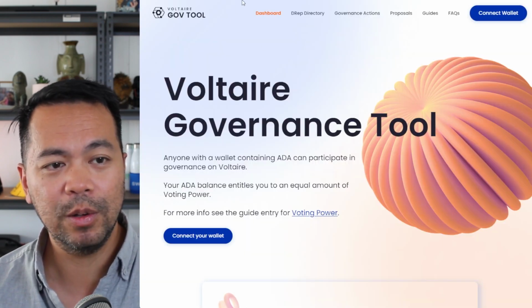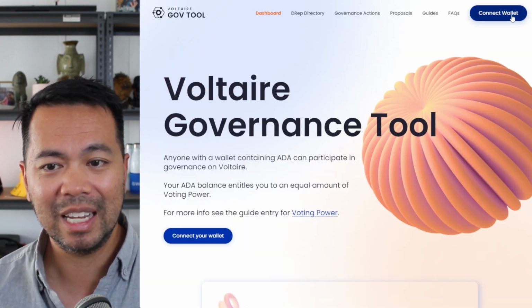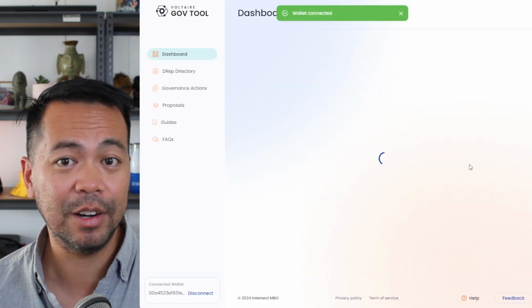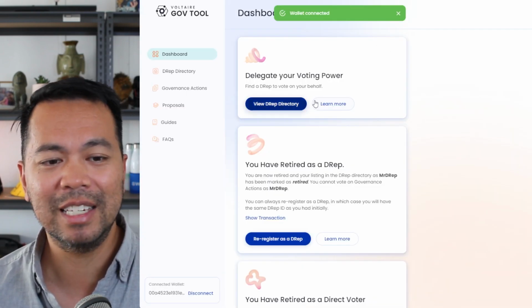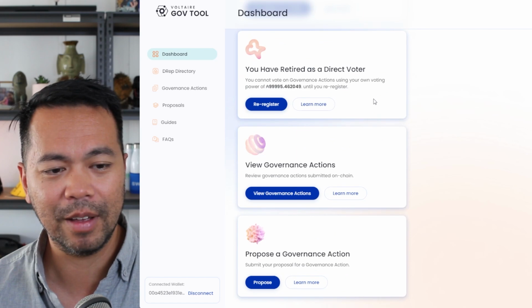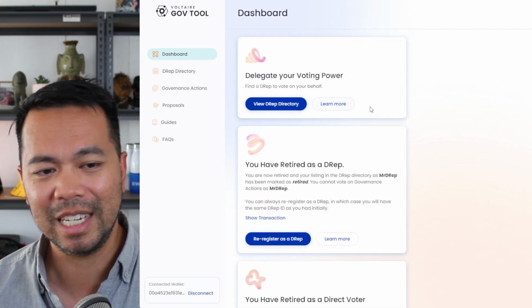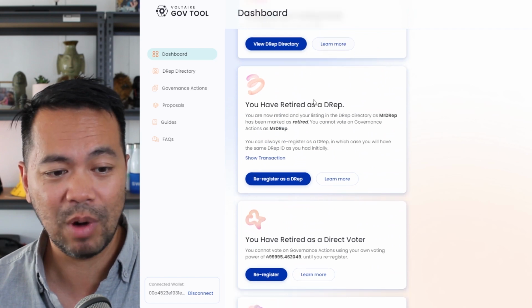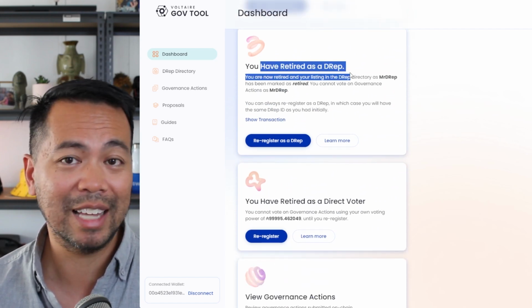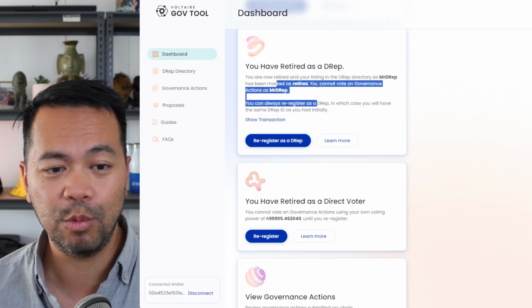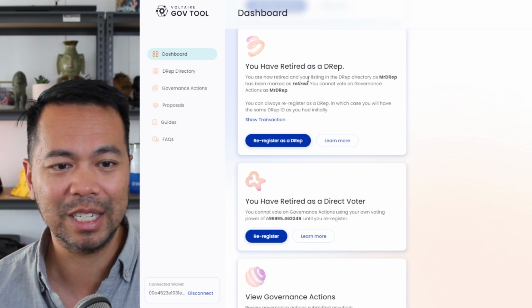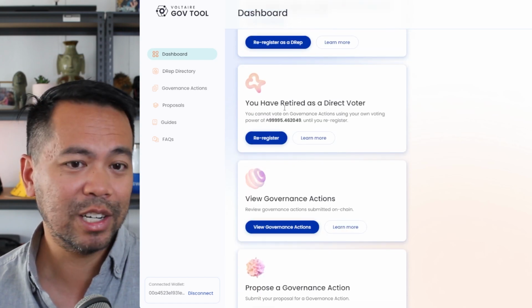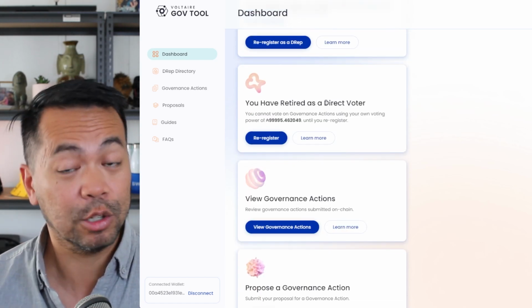So now I can go to sanchogov.tools, click on connect wallet, and then click on Eternl. So this will take me to the dashboard, and you can see here that I can have a few different options here, from delegating my voting power directly to another DRep, to registering as a DRep. And here you can see I've already registered previously and I've just deregistered, or you can register directly as a direct voter.